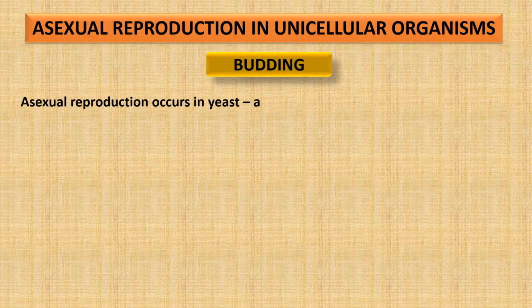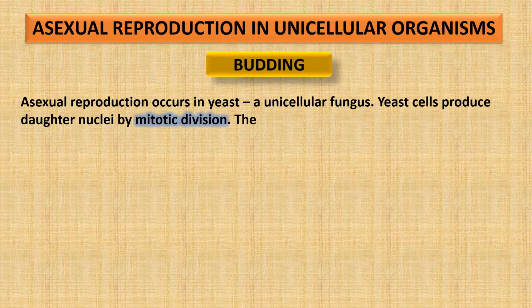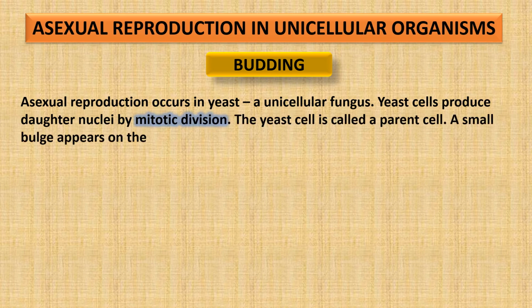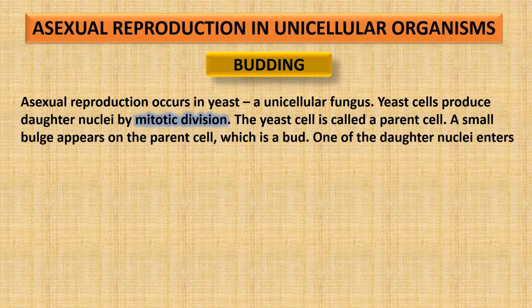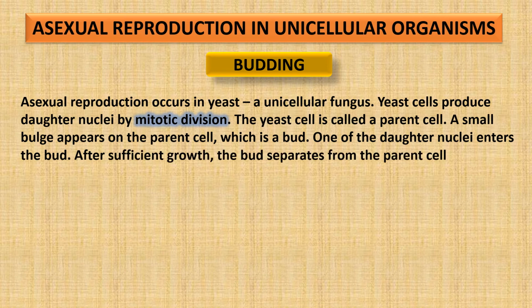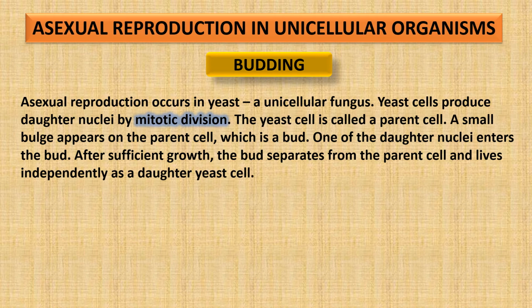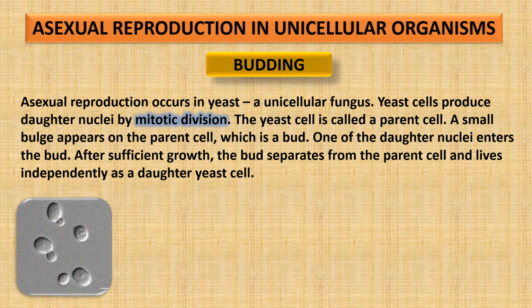Now we come to budding. This method occurs in yeast, which is a unicellular fungus. Yeast cells, again, divide mitotically. The yeast cell is a parent cell. Now on this parent cell, a small bud-like thing appears. One of the daughter nuclei enters the bud, and after it grows sufficiently, this bud separates from the parent cell and lives independently as a daughter yeast cell.